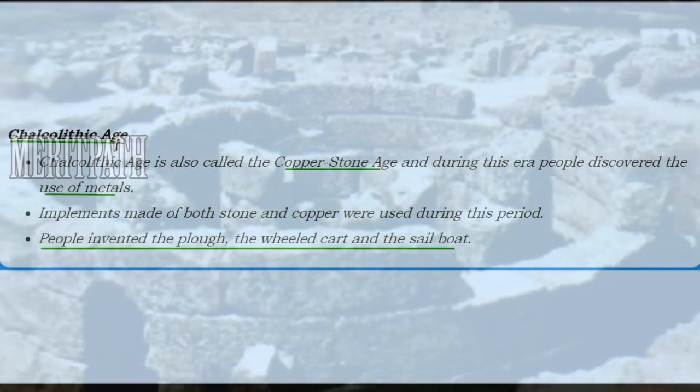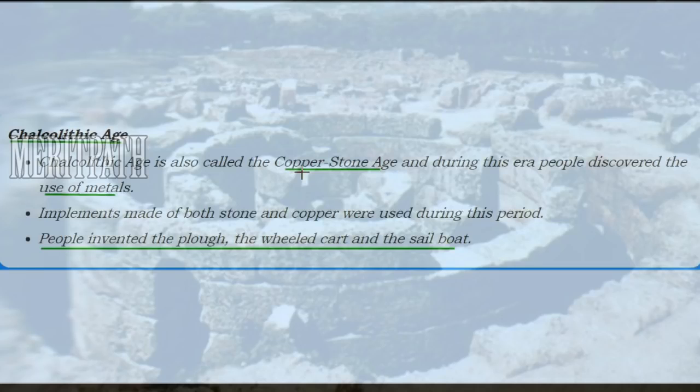Next is the Chalcolithic stage. It is also known as the Copper Stone Age because the use of metal started, and the weapons were made of both stone as well as copper. The things that were invented in the Chalcolithic age are the plow, wheeled cart and the sailboat.